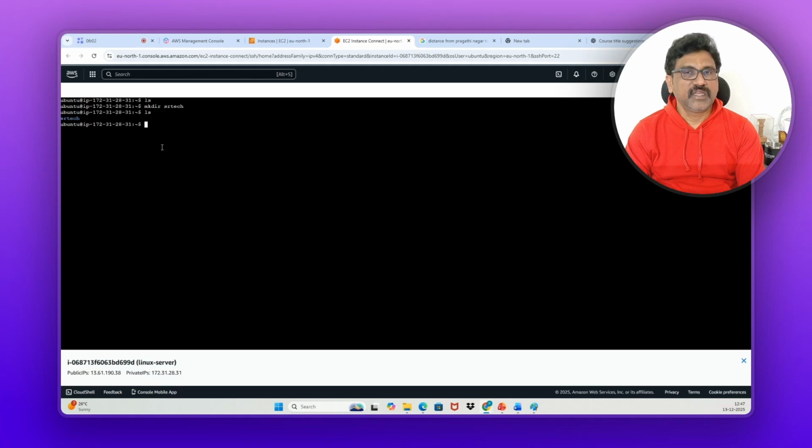So now you have seen very clearly the difference between Windows and Linux operating system. In Windows, we can right click and we can create the folder. Here, you have to use this command. Fine. So how to go inside this folder now? CD means change directory. SRTech.